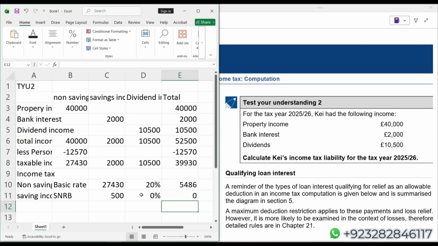There's no need to show your smartness while sitting in the exam. Do not impress your examiner by skipping a few steps. The main thing is you have to properly get the answer. So you have to show this calculation. Now the remaining saving income, of course, falls in the basic rate band, because the basic rate band we have not fully utilized yet. Out of this 2000, 500 we have taken in the nil rate band, the remaining is 1500 and the applicable rate is 20%.